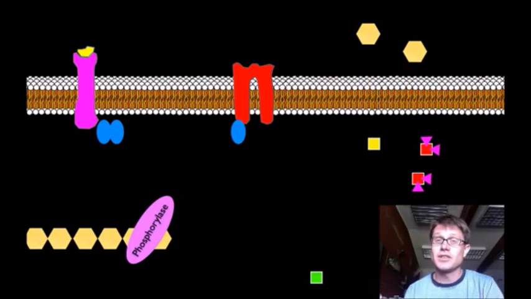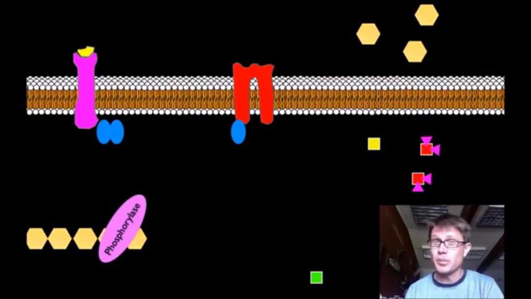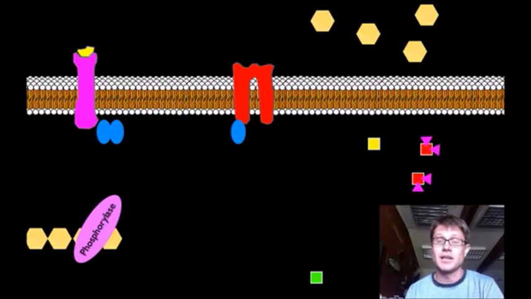That's the signal transduction pathway. It's fairly simple. It's got a lot of steps in it, but it's just like playing the electric guitar.